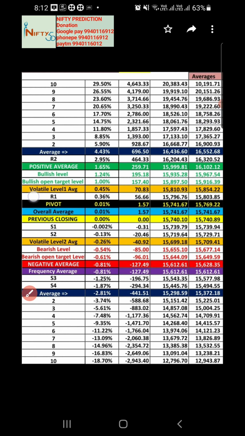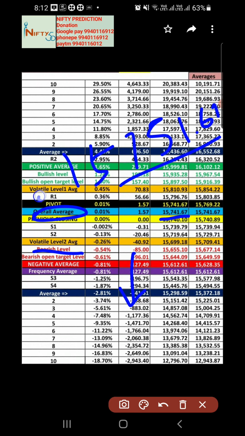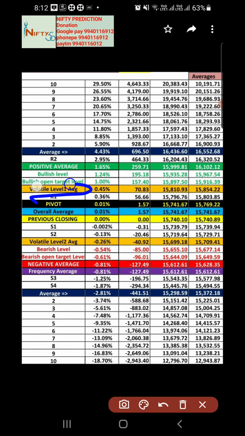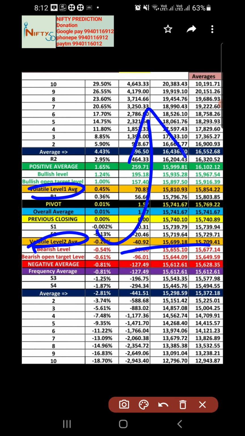So if the market pre-opens in between these two levels, then it will be a flattish kind of volatile market, which means it will trade in between 70 to 40 points. So 100, 110 points it will oscillate in the flattish market. If the market opens in between these levels and the bullish market continues, it might not break this particular level and will go towards the bullish side. This is one kind of scenario. Another scenario is that it will not break the positive side and will come down.